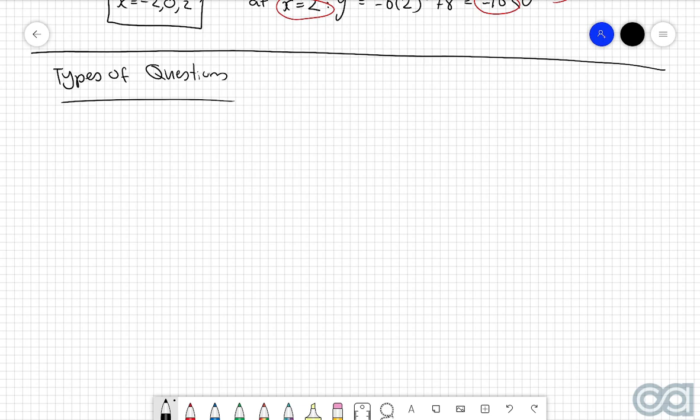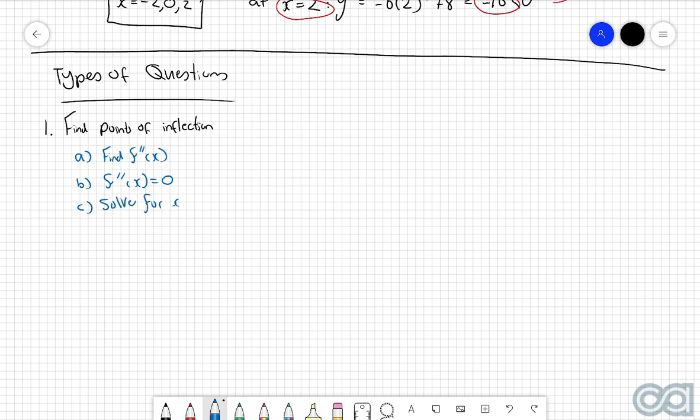The first type of question you could be asked, and arguably the most simple, is to find the points of inflection. So in order to find out where the points of inflection are, the first thing you're going to do is to find the second derivative f double dash of x. Then you're going to set f double dash of x equal to 0, because we know that inflection points occur when the second derivative is equal to 0. And then you're going to solve for x. And then, if needed, and only if needed, you'll find the y coordinates.